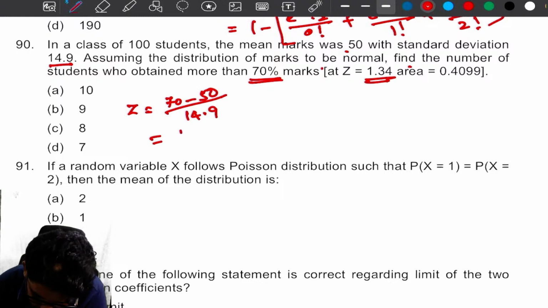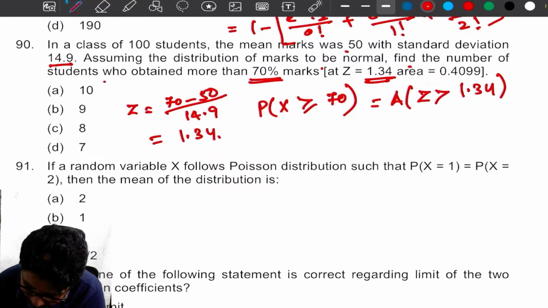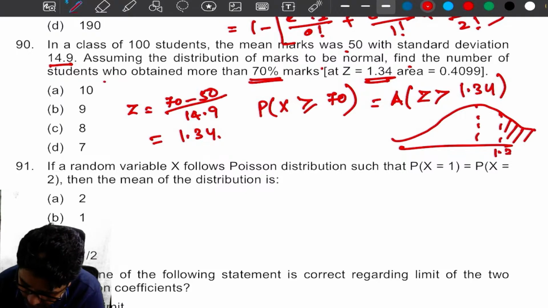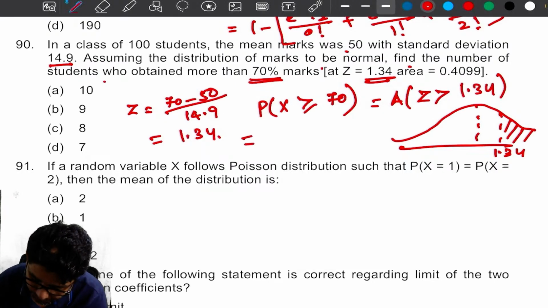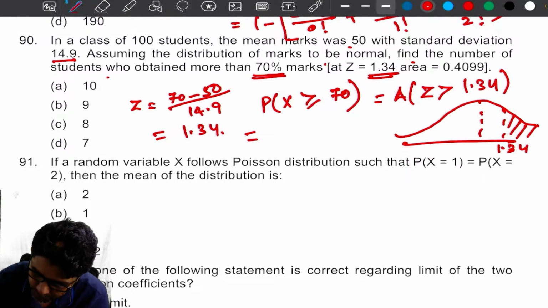That area only is given. See, we need to find the probability of the students who obtained more than 70%, which is equal to the area under the curve for z more than 1.34. So in the area curve, 1.34 is here. So is this area given? 0.5 minus 0.4099, into 50.